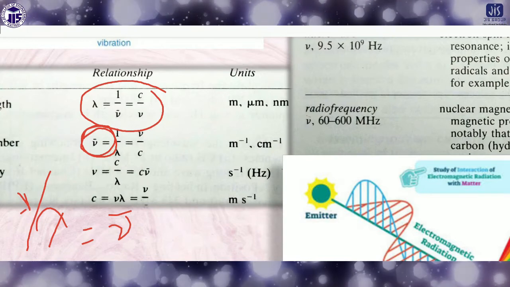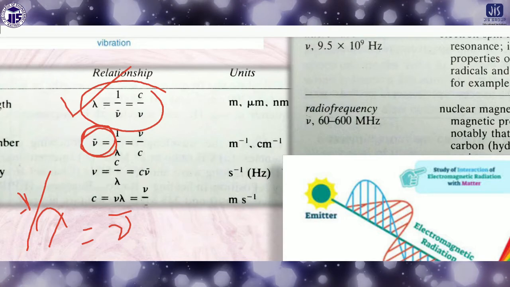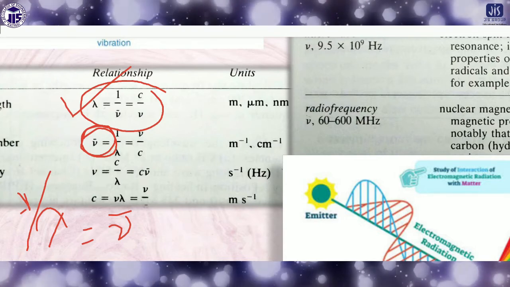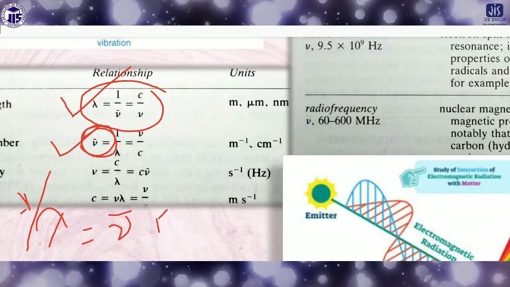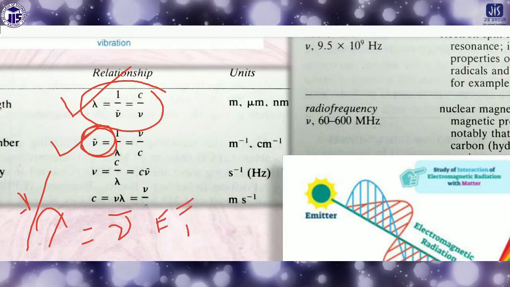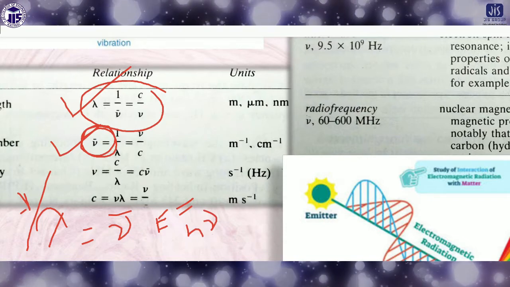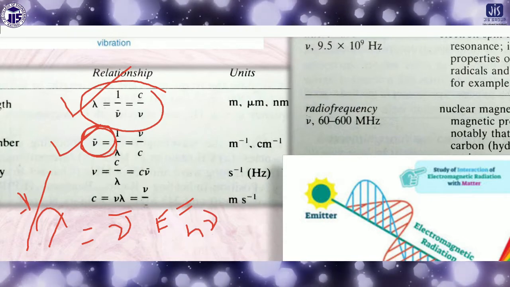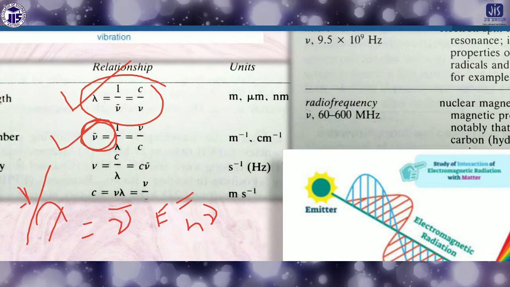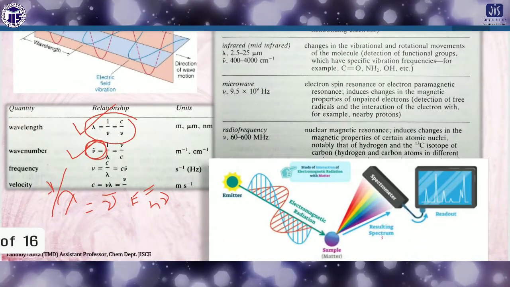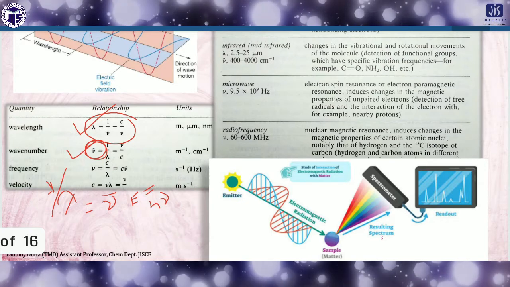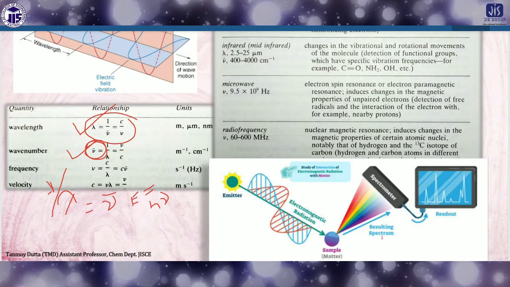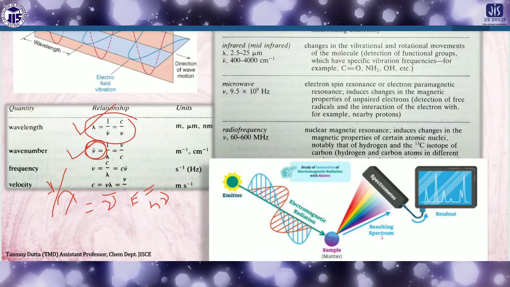So you should know these equations: lambda is equal to c by nu, or nu is equal to c by lambda, and nu bar is equal to 1 by lambda. Another equation is E equals h nu. You have to keep this in mind too. These three equations are very important for the remaining topics, and if you know them, it will be more helpful to understand the next topics.